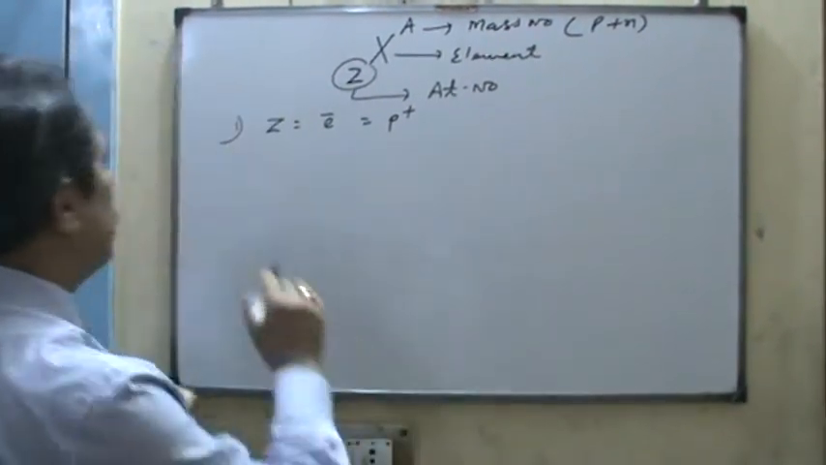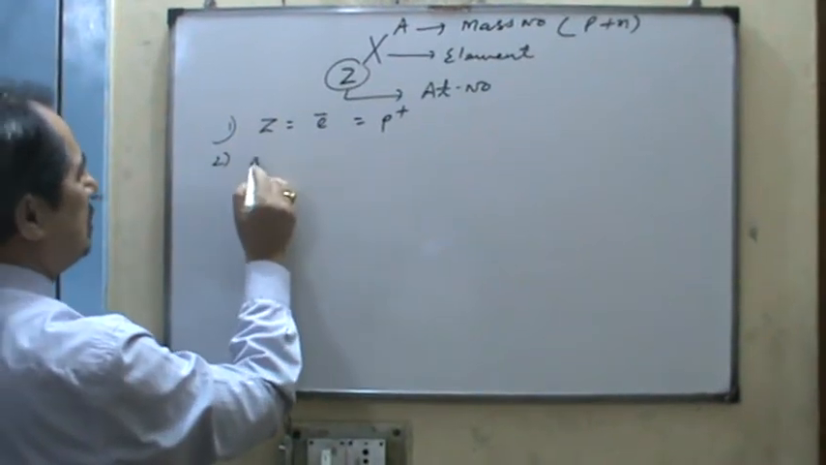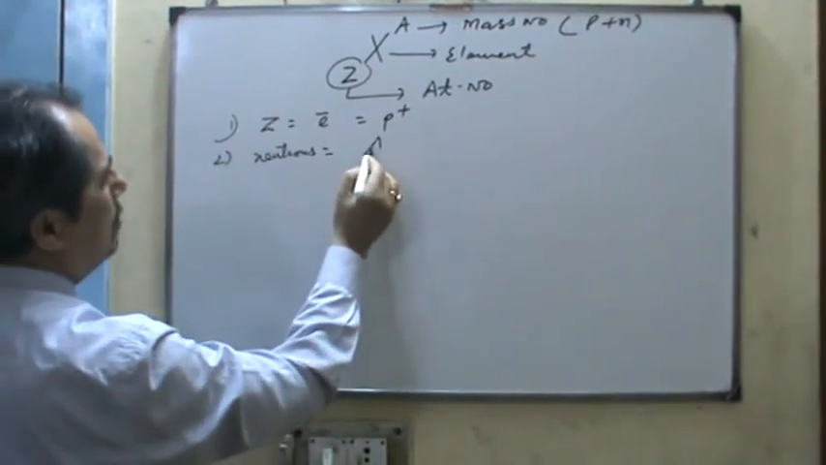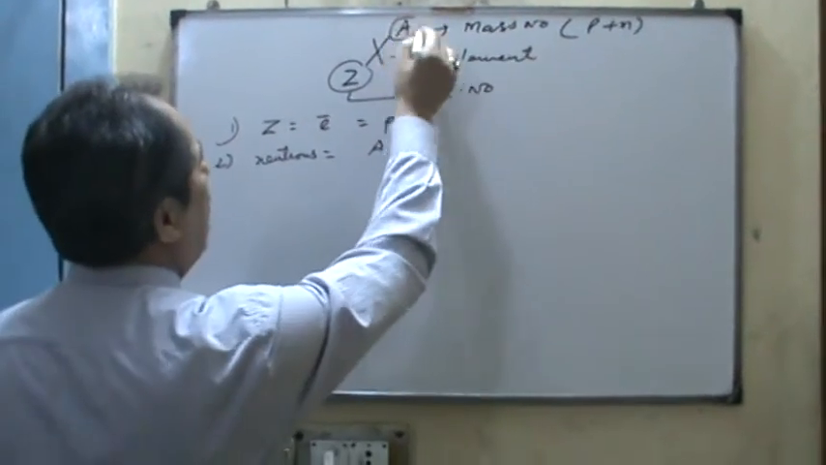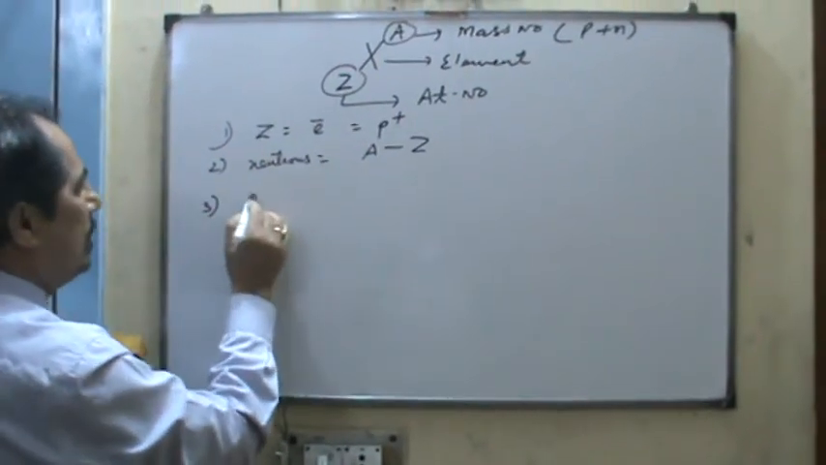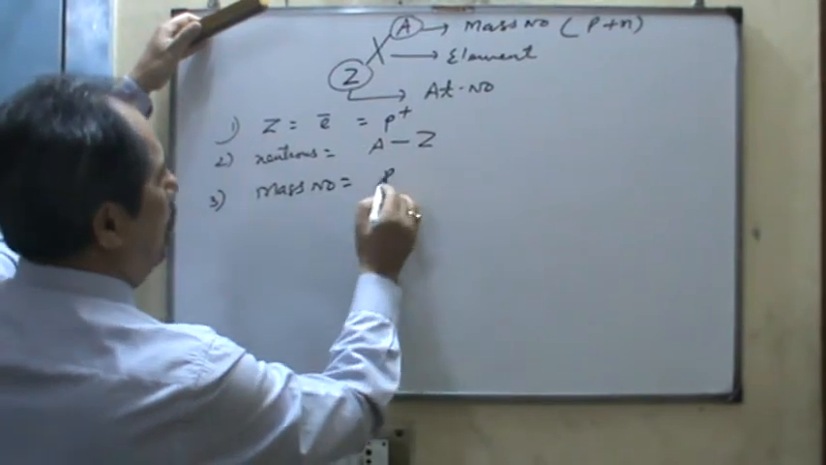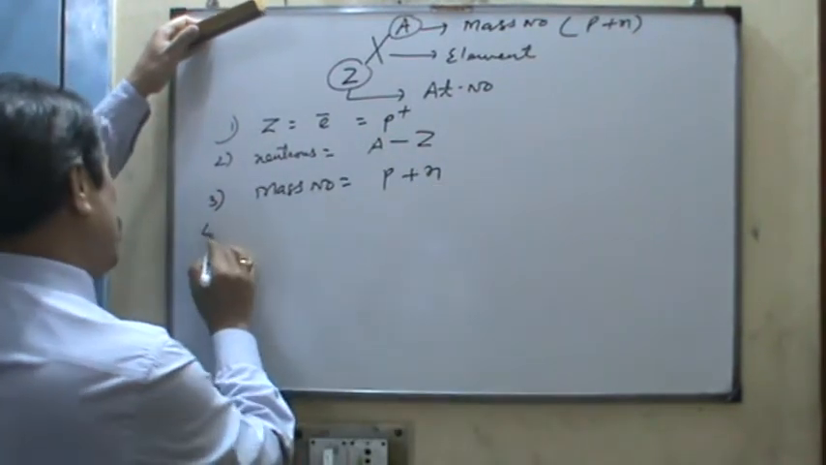So far as neutrons are concerned, neutrons are obtained by the subtraction between A and Z. Third, mass number is equal to the sum of protons plus neutrons.